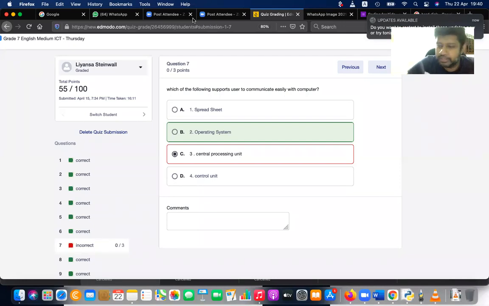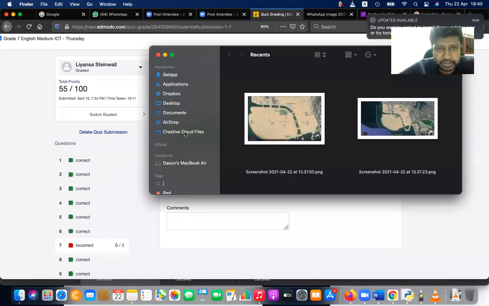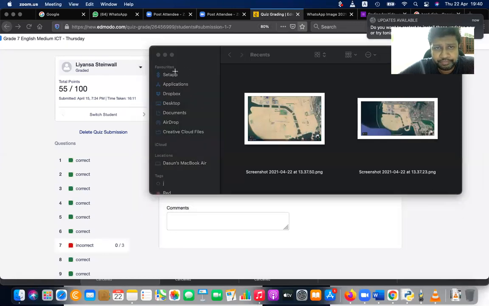Okay, if I plug this into the computer, I'm going to plug it into my computer. Please see the interface, this highlighted area, and watch it carefully. I'm going to plug it in now.